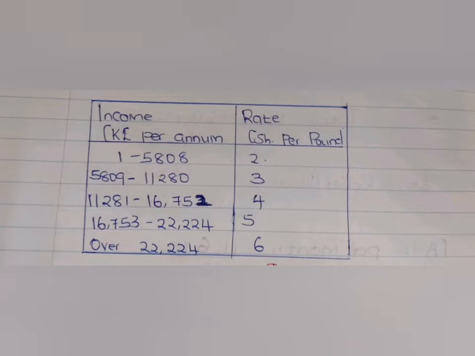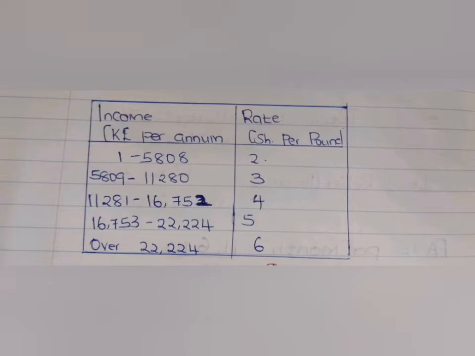The table has income and it also has the rate. The rate is in shillings per pound and the income is per annum. We have how many bands? 1, 2, 3, 4, 5, all the way up to the rate of 6 shillings per pound. So if we study our table, we can see that the income is given per annum and the amount is being charged per pound. So always check that.